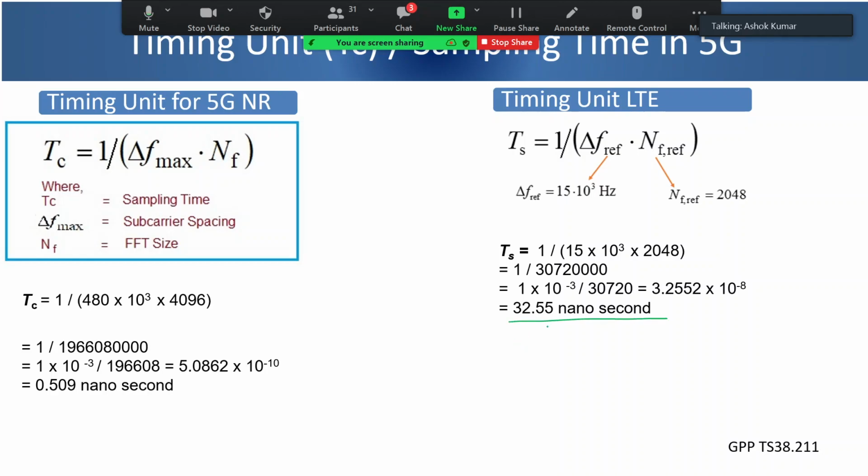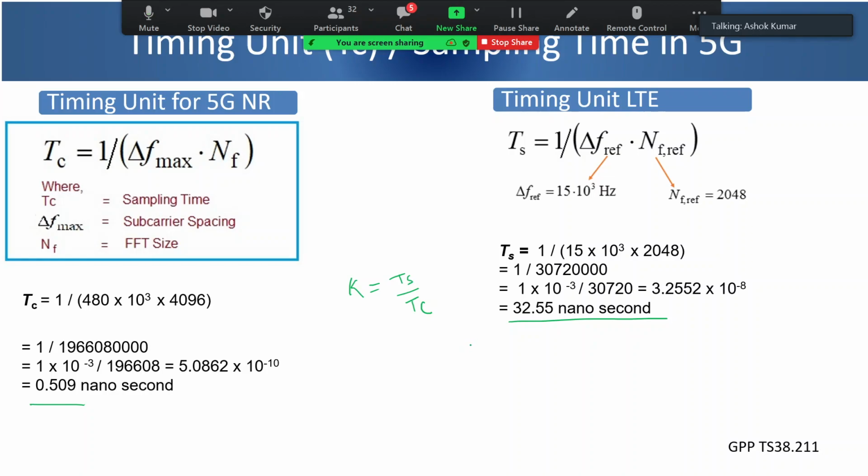So now we have to see that there is a value called K constant, which is nothing but Ts divided by Tc. Can somebody calculate what it is? We'll be using this K value in our subsequent understanding. So can somebody divide this 32.55 by 0.509 and let me know what it is?